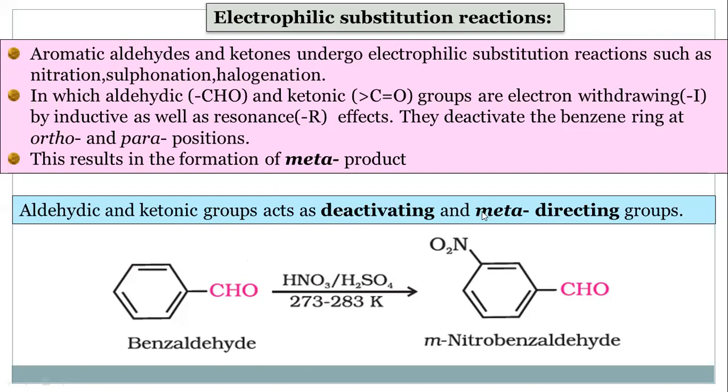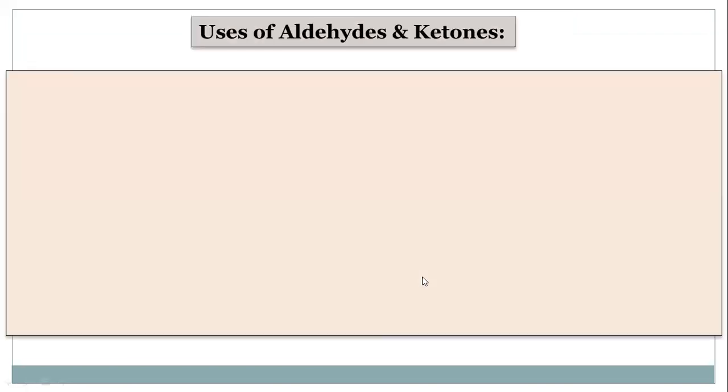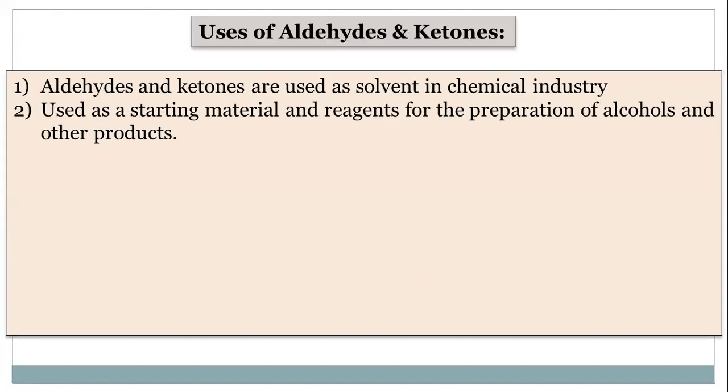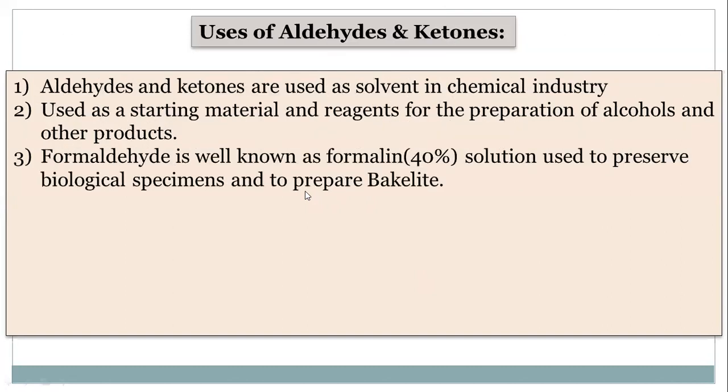I'm not going into detail. So the uses of aldehydes and ketones, this may be asked for 2 marks. Aldehydes and ketones are used as solvents in many chemical industries. Then these are also used as starting materials and reagents for the preparation of alcohols. You see, aldehydes are prepared from alcohols, and alcohols can be prepared by using aldehydes. Then in other products also they are used as a starting material.